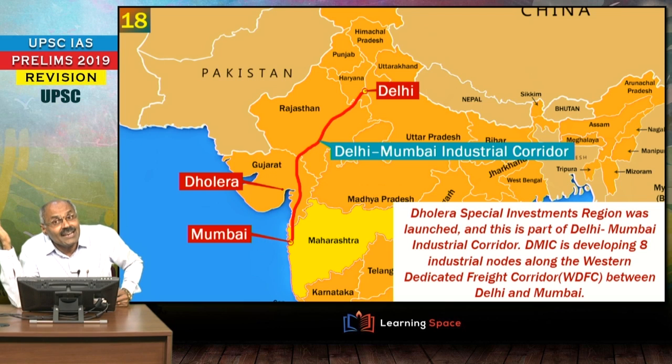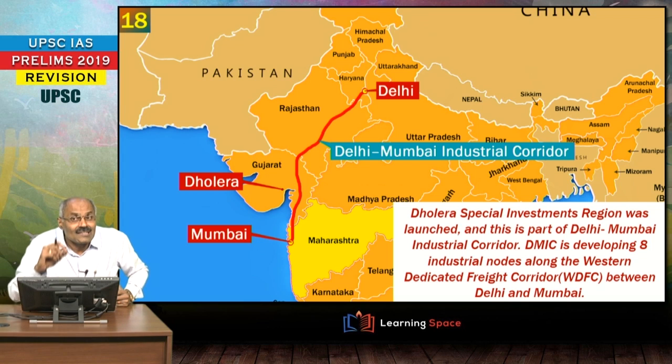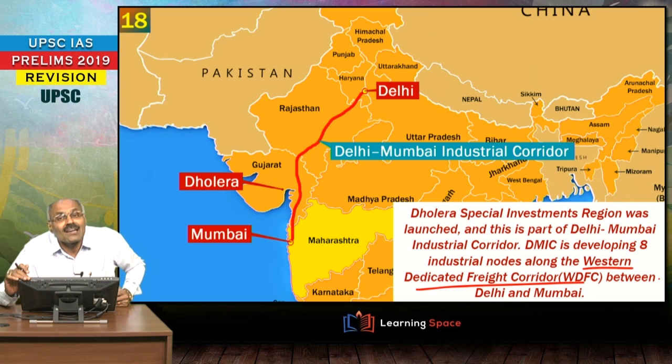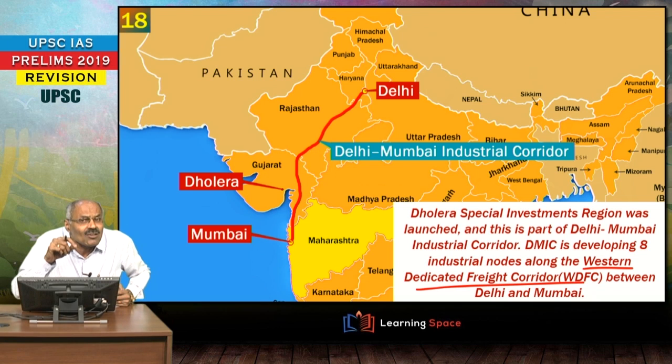So two dedicated freight corridors are coming up. And here is the Delhi-Mumbai Industrial Corridor, and the Delhi-Mumbai Industrial Corridor is coming along the Western Dedicated Freight Corridor. That means this industrial corridor is coming up near the Western Dedicated Freight Corridor, and please don't forget it is going to create 8 industrial nodes, in 6 states.